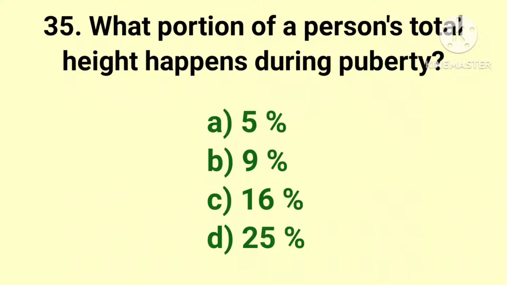The options are 5%, 9%, 16% and 25%. And the answer is 25%. 25% of human growth in height occur during puberty.